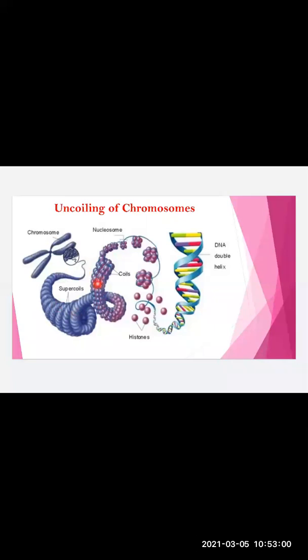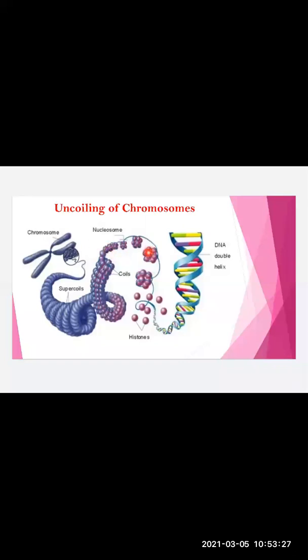See, this supercoil you can see is made up of proteins, which you can call histones. And you can see this DNA thread is actually binding the histones, that is protein, along with the nucleosomes.